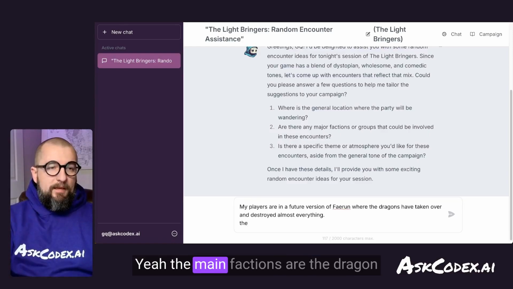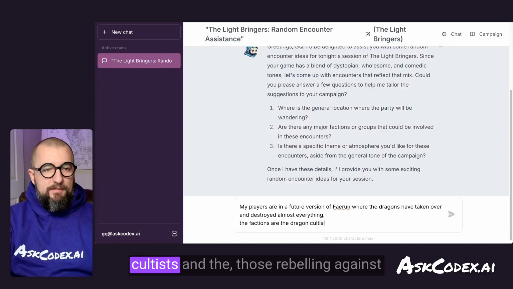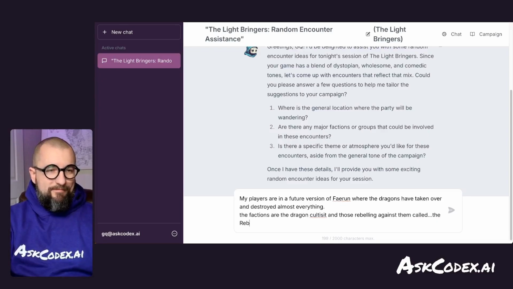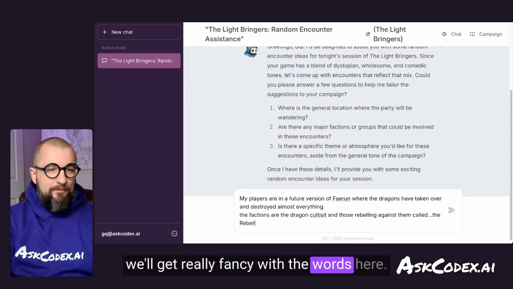Yeah, the main factions are the dragon cultists and those rebelling against them, called the Rebellion. We'll get really fancy with the words here.